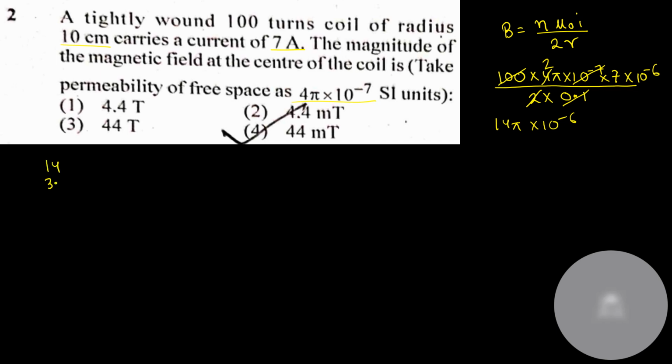14 into 3.14. Okay, I'll just approximate the value. 4 ones are 4, 14 into 4 3s are 12, 1 3 ones are 3, 4, 4 3 4. Okay, 43.4 into 10 to the power minus 6 Tesla. The nearest option is option number 4.